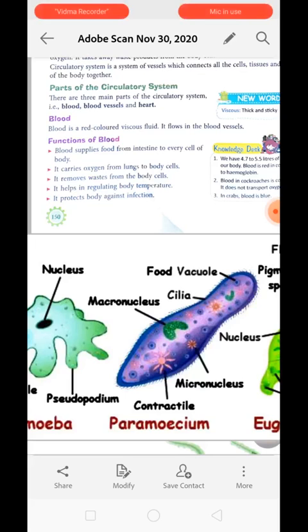It helps to regulate the body temperature, and it also protects the body against infectious particles which may cause disease. It kills the germs before they can infect us.